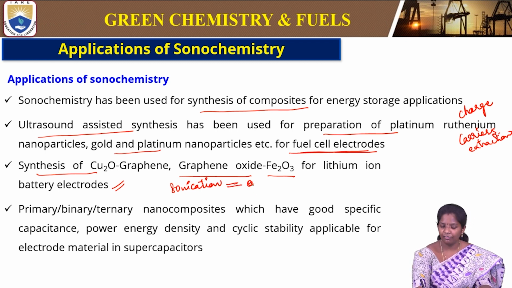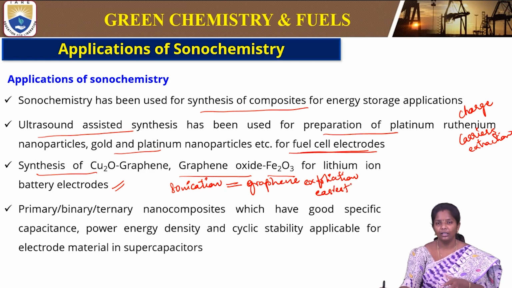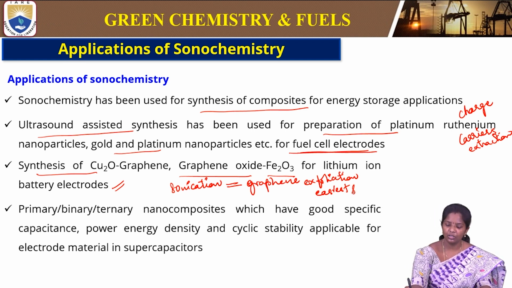Sonication in graphene exfoliation is the easiest method for obtaining graphene. Also the intercalation of this graphene into the metal oxide matrix is very easy using the sonication